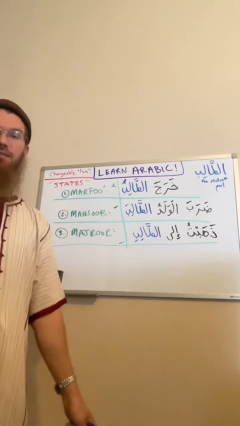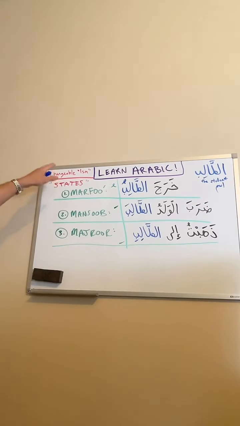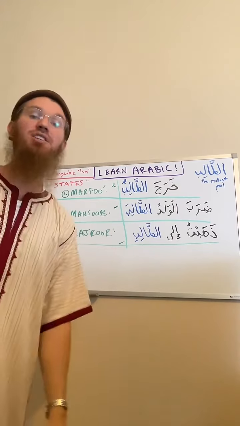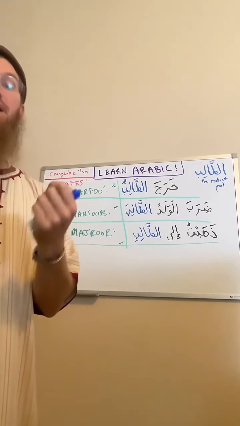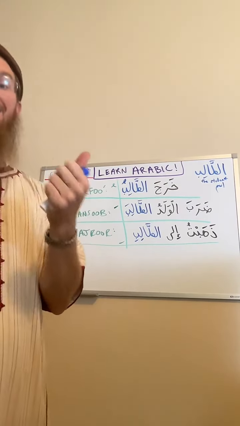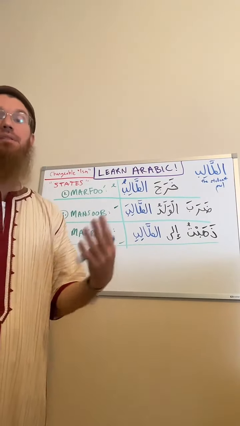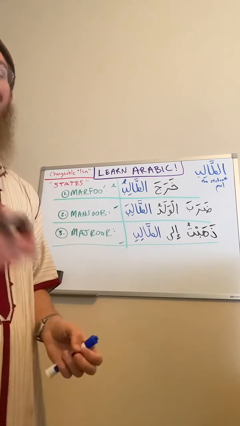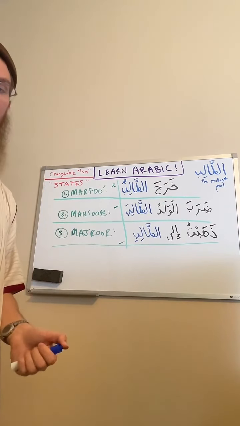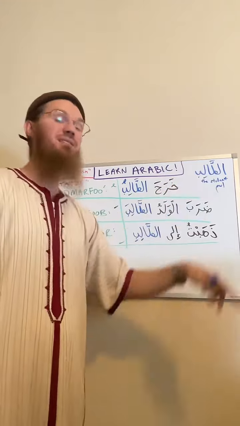So just to summarize this lesson, we are talking about the changeable ism. There's three parts of speech in Arabic: the fi'l, ism, and harf. The ism has a complete meaning but no relation to time, like nouns, names, adjectives. The ism that we are using as an example in this lesson is at-talib, which means the student.